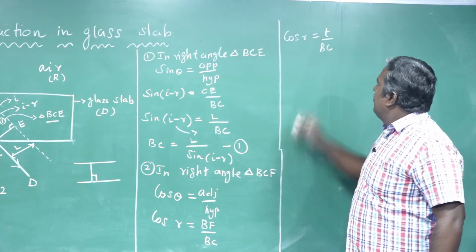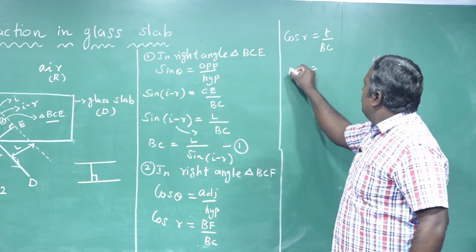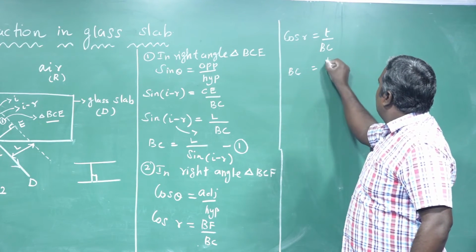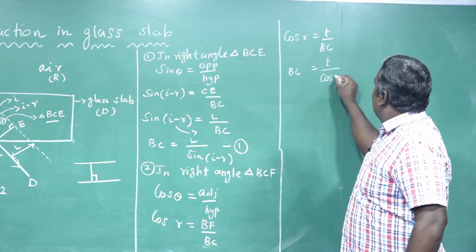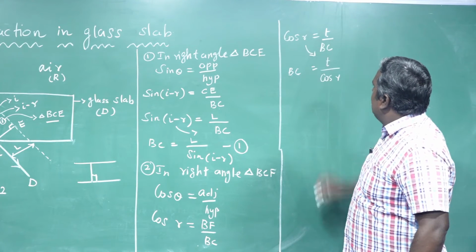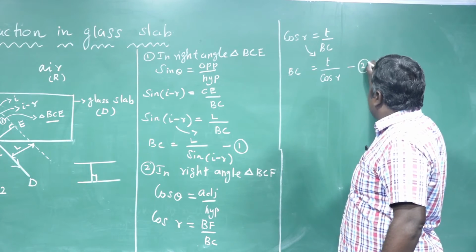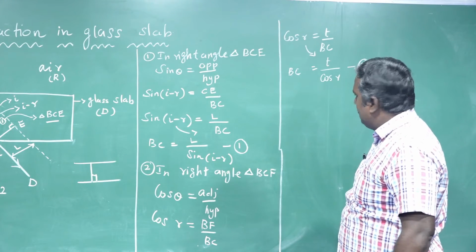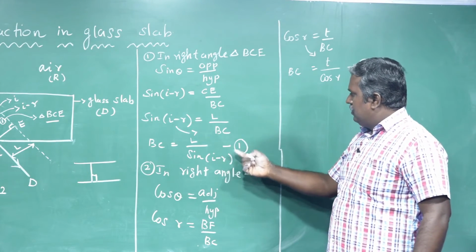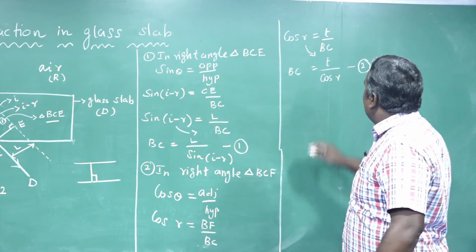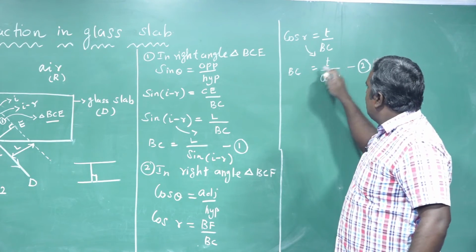Now, BC is equal to t by cos r. This is equation number 2. This is equation number 1, BC is equal to L by sin of I minus r. In equation number 2, BC is equal to t by cos r.